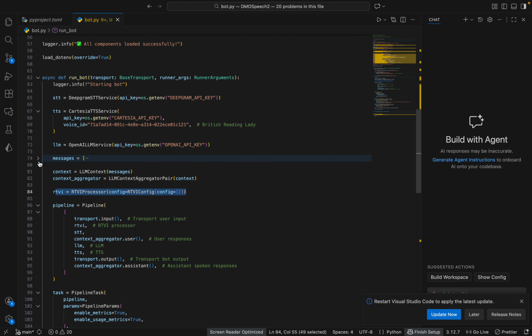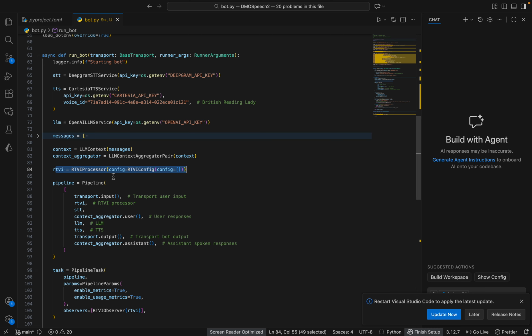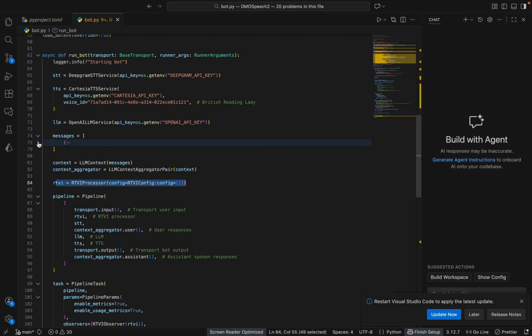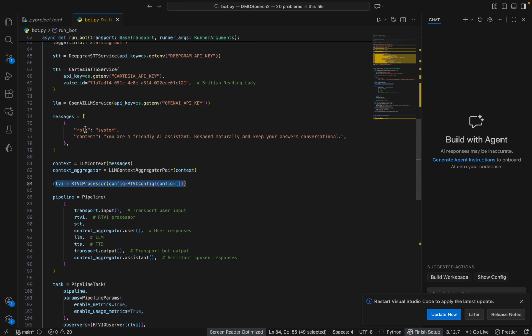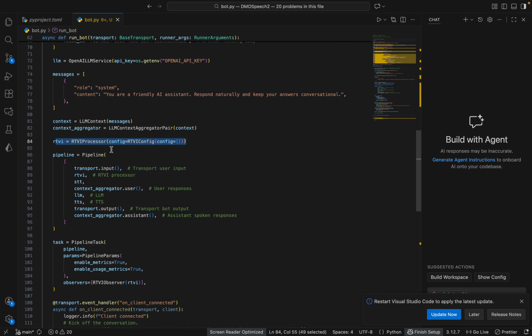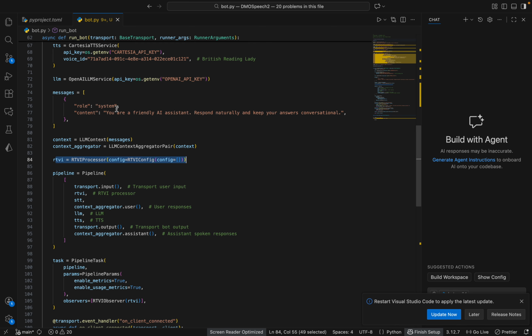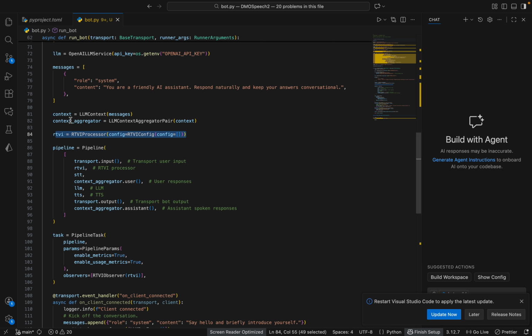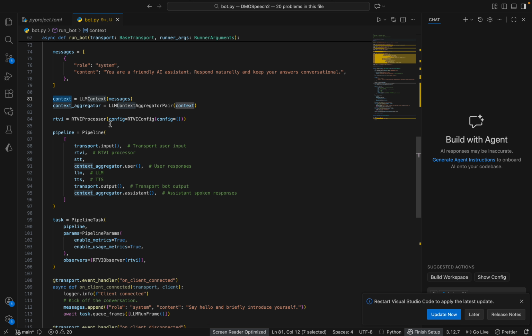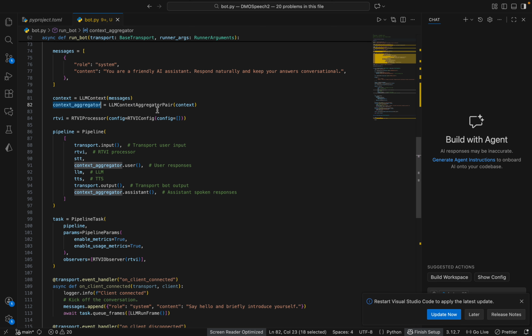And then coming to messages, our voice AI should also understand the history. It should not start from scratch. It needs to understand what conversation has happened, right? So we are creating roles, whether system or user, and we are giving some prompt like role system, you are a friendly AI assistant, respond naturally, keep your answer conversational. These are all the messages, and with these messages we create this context, and then this is the context aggregator.